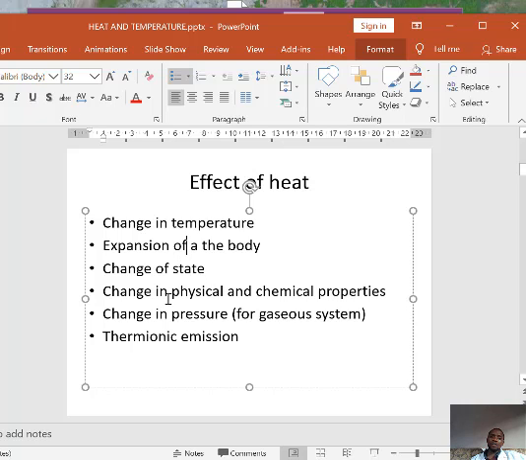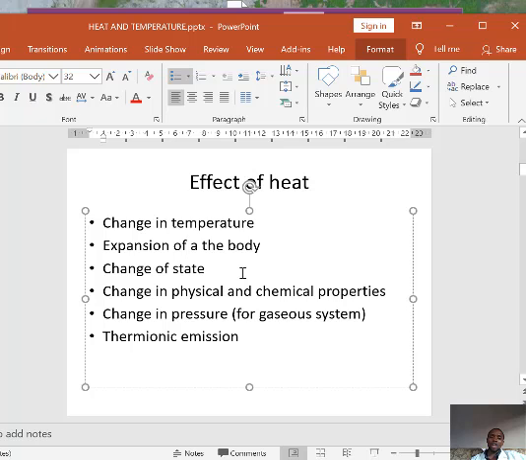Then we also have change in physical and chemical properties. If a body is heated, we might have a change in physical appearance of the body. It might be deformed. There might be a color change. Those are the physical changes. Then the chemical properties of the body can also change as well.